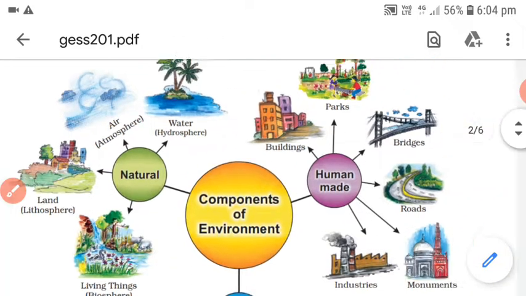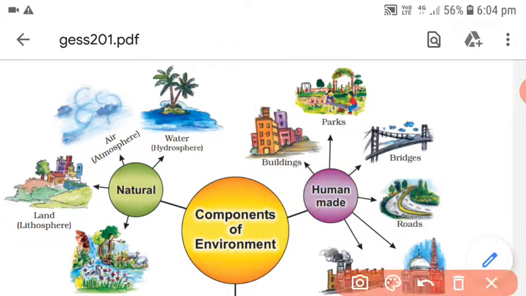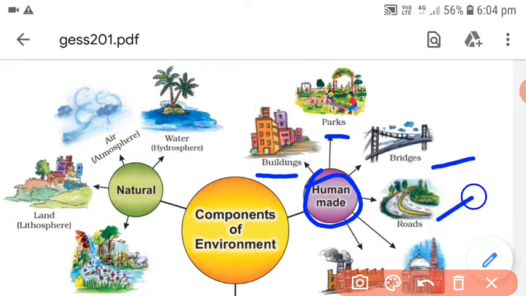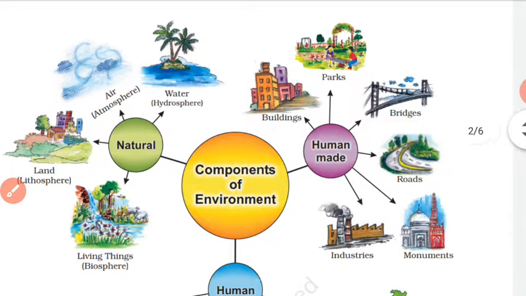You will find the second part, that is human made environment. You can see that human made means whatever things are made by humans: you will find buildings, parks, bridges, roads and even factories. There are a number of examples given, even monuments. So there are a number of things which we have made, and that is just for our convenience, our comfort.